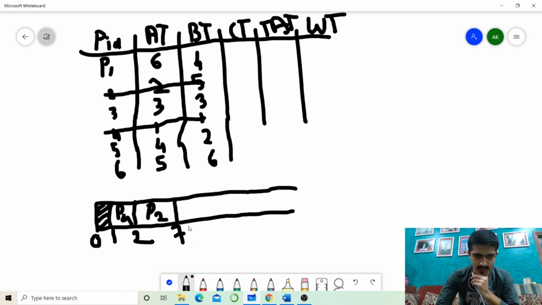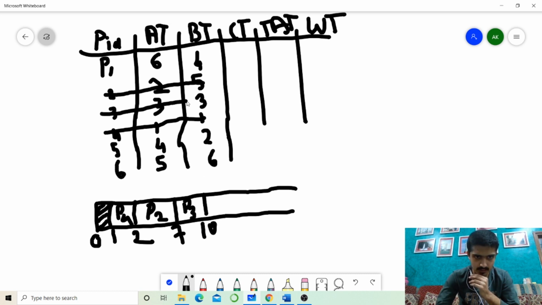Now at time interval 7 there are 4 processes in the ready queue: P3, P5, P6 and P1. Here the rule applies. Out of all the available processes, choose the process which has the shortest arrival time. Which has the shortest? It is 3. So I'll choose P3 and it will run for its burst time of 3 units. So 7 plus 3, 10.